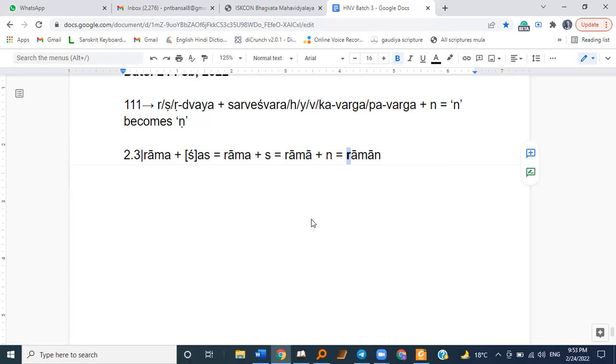I think I also need to tell you about these four things: Purva Nimitta, Paranimitta, Karyasthan, and Karya. Have I told you about that yet? No, okay. Let me tell you that one. So there are four things.